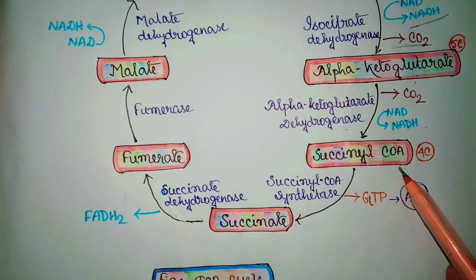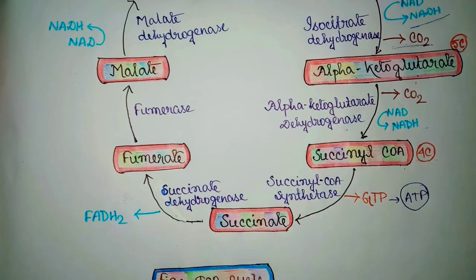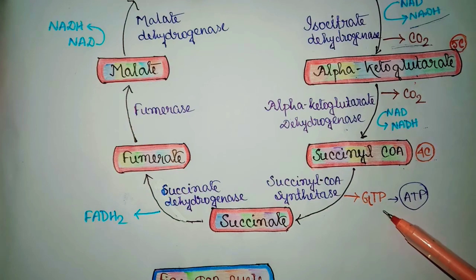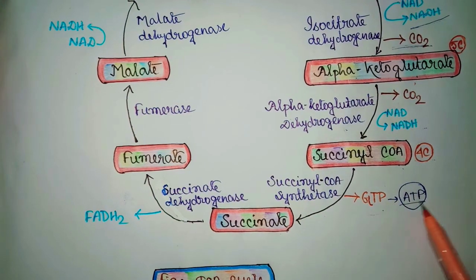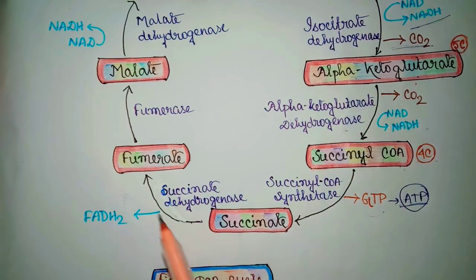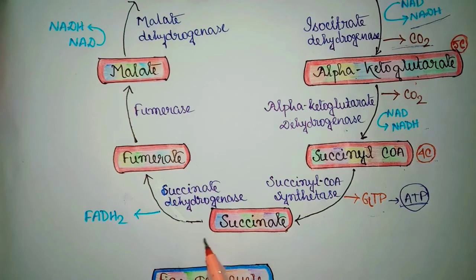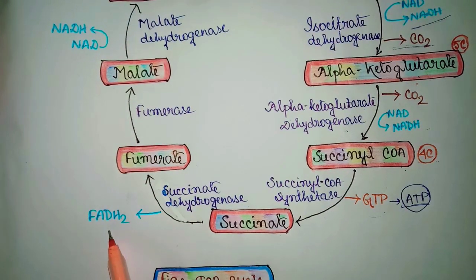Then succinyl-CoA is converted to succinate by the enzyme succinyl-CoA synthetase. In this step, 1 molecule of GTP is generated. The GTP is equivalent to ATP. Next, succinate is converted to fumarate by the enzyme succinate dehydrogenase. In this step, 1 molecule of FADH2 is generated.